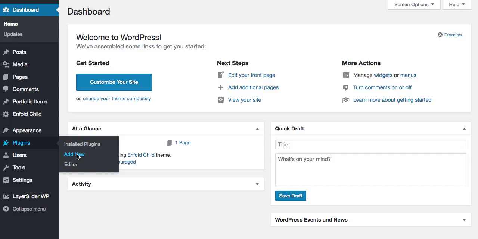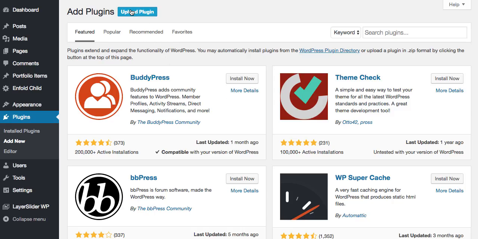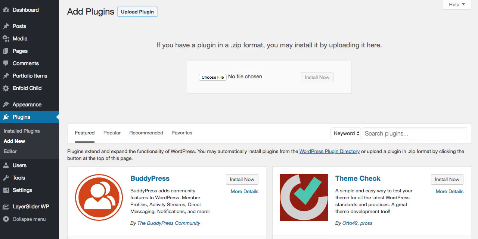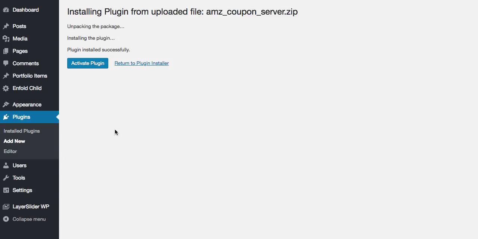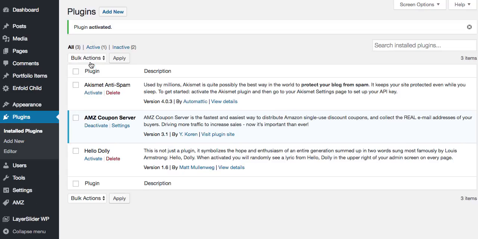So first we go to Plugins, Add New, Upload Plugin. We drag the installation file and click Install Now. The file has been uploaded. Click Activate Plugin, and our plugin is installed.